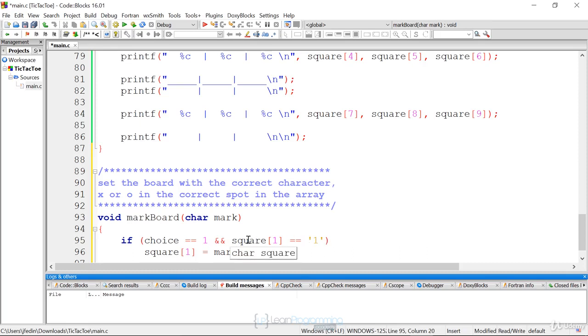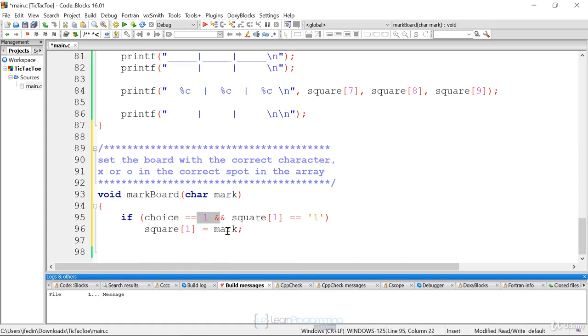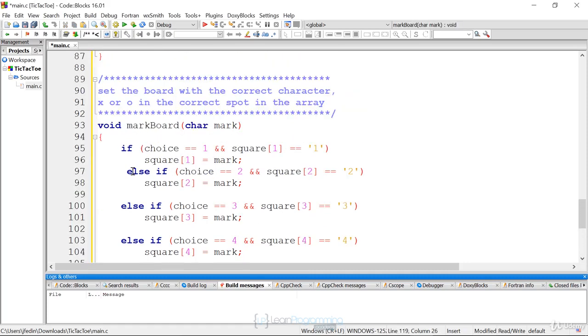If it's equal to 1 and they entered 1, that means we can set the array to a specific value. We're going to set the array to what was passed in, either the O or the X. And we're going to repeat this for each choice, if the choice is 2, 3, 4, 5, 6, 7, 8, or 9. So a bunch of else ifs that do the same thing.